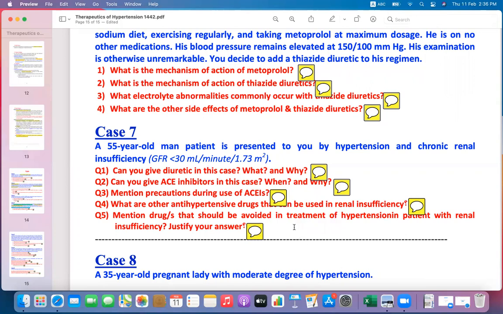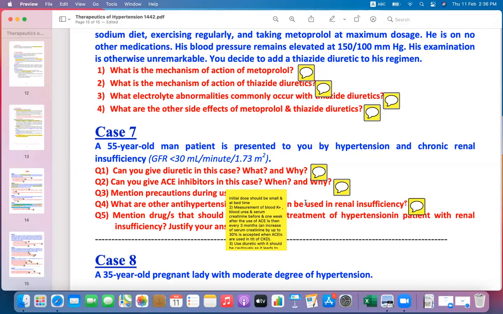What are the precautions during the use of angiotensin converting enzyme inhibitors? These are the precautions when the patient uses angiotensin converting enzyme inhibitors. The initial dose should be small and at bedtime to avoid orthostatic hypotension. Measure blood potassium, blood urea, and serum creatinine before and 1 week after the use of angiotensin converting enzyme inhibitors.